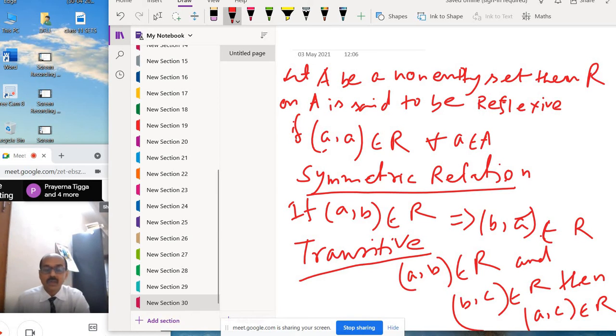Now, a relation R on the set A is said to be an equivalence relation if it is reflexive, symmetric and transitive.